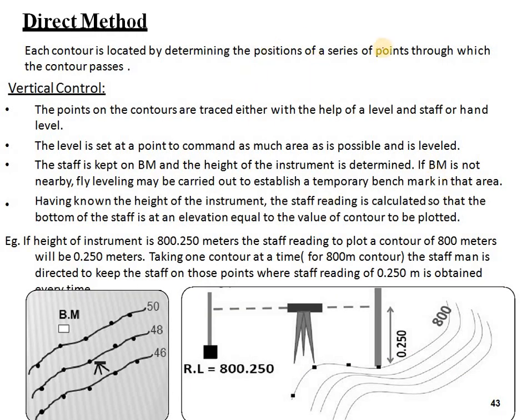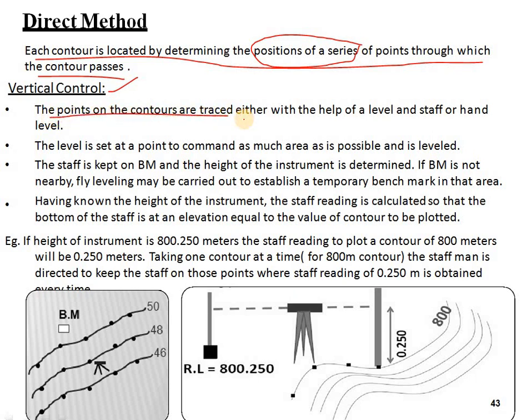You can see here in the direct method, each contour is located by determining the positions of a series of points through which the contour passes. So the positions are located along a series of lines where the contour passes. Coming to the vertical control, the points on the contours are traced either with the help of a level and staff or a hand level.